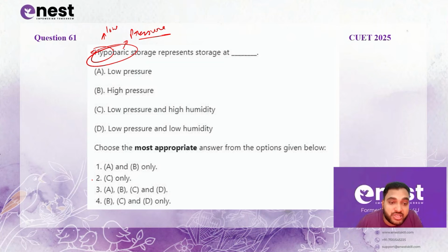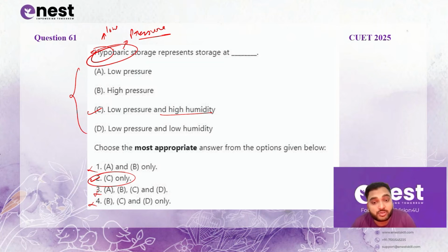Then if you go for C only, that represents low pressure and high humidity. If you go for A, B, C and D, that means all four, which is also technically not possible. And if you go for B, C and D, that is high pressure, low pressure, high humidity, low pressure and low humidity, that is also technically not possible. So this makes C only, that is low pressure and high humidity, as the most appropriate option in this question.